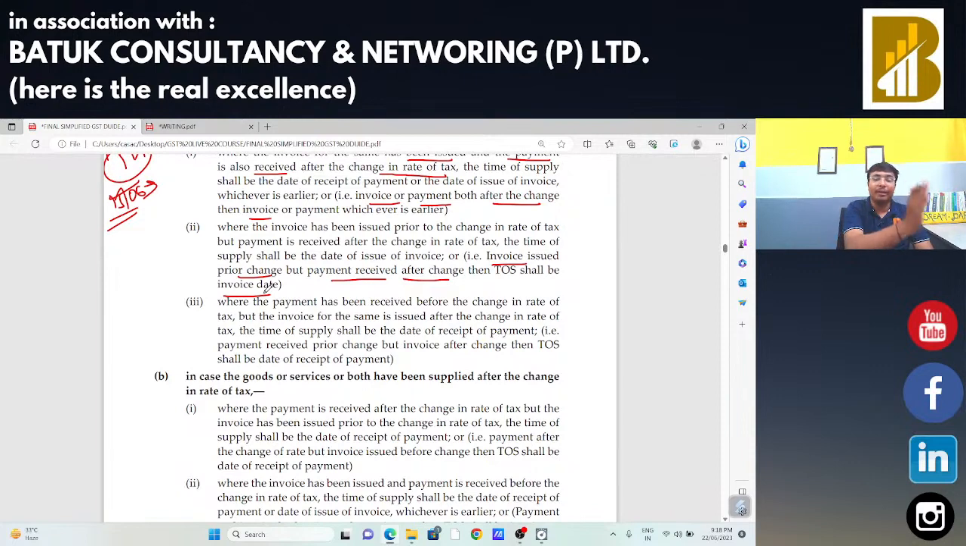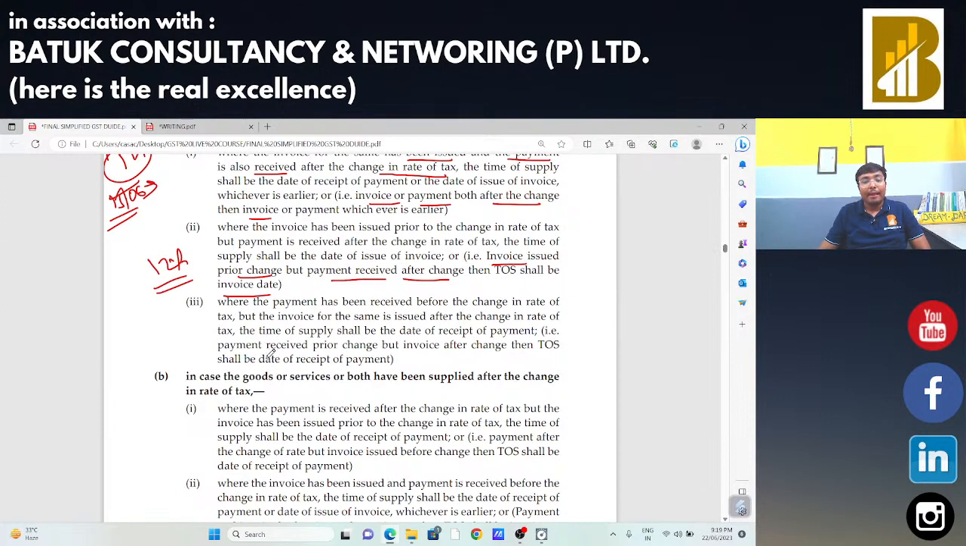Suppose at the time when the rate was 12%, the supplier has issued the invoices with that rate and payment is received post rate change. In that case, your invoice date will be treated as time of supply and GST should be charged accordingly. That means in that case, the rate of GST will be 12%.